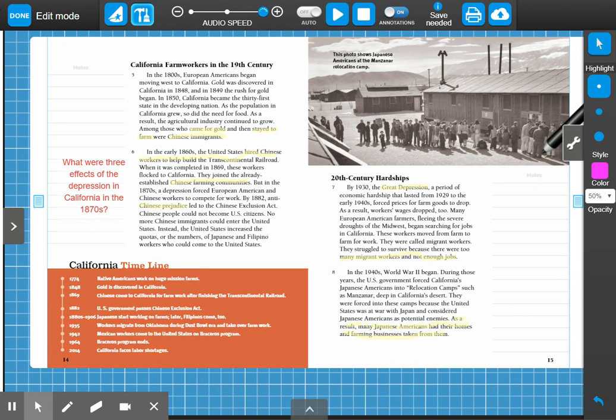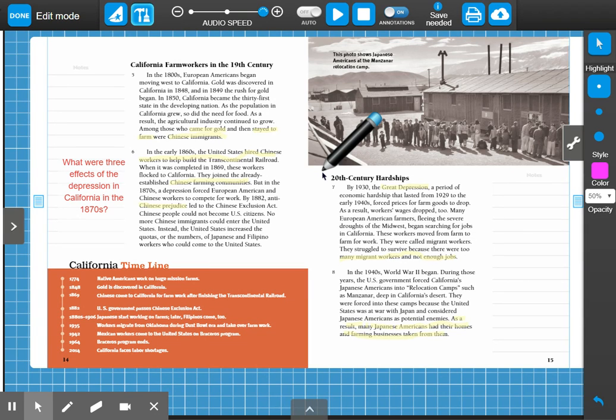We are going to go ahead and close read yesterday's reading, Natural Resources and Their Workers. But today we are going to be taking a close look at the text structure the author used to present the information. So if you notice the text here, these are our annotations from yesterday, but then I wrote our focus question on the left column in red. What were three effects of the Depression in California in the 1870s? So we're focusing on paragraph 6 here, and we're looking for those effects.